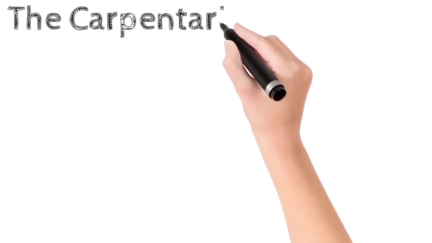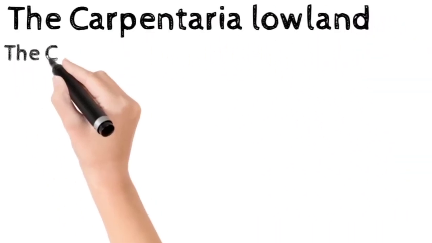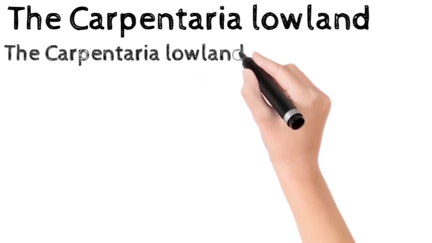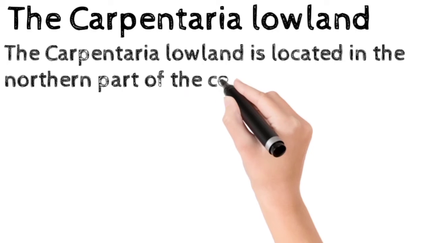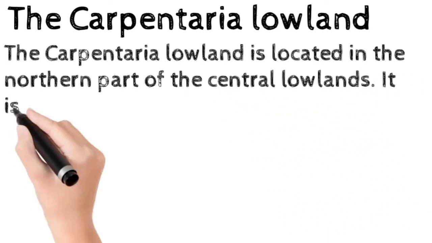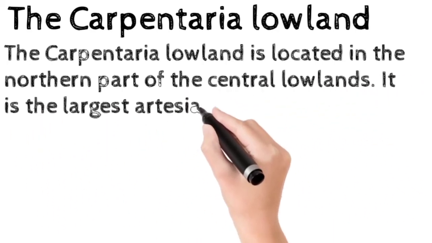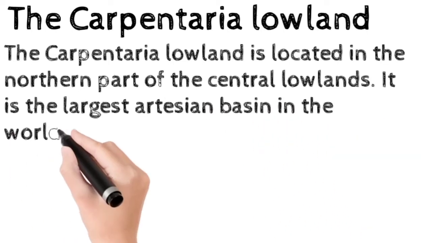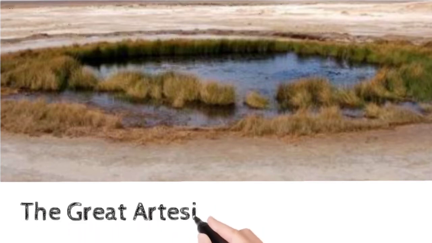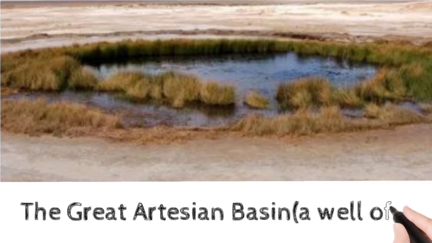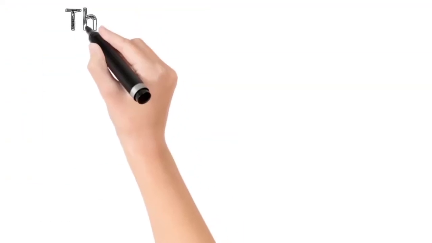The Carpentaria Lowland. The Carpentaria Lowland is located in the northern part of the Central Lowlands. It is the largest artesian basin in the world. The picture now coming is of an artesian well, and these artesian wells create the Great Artesian Basin.